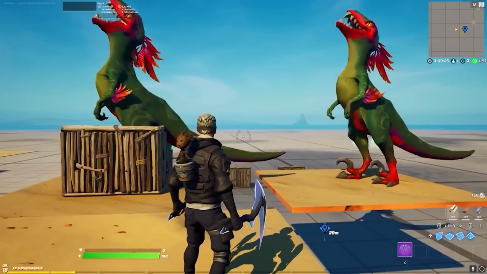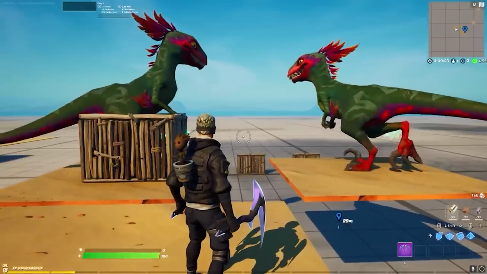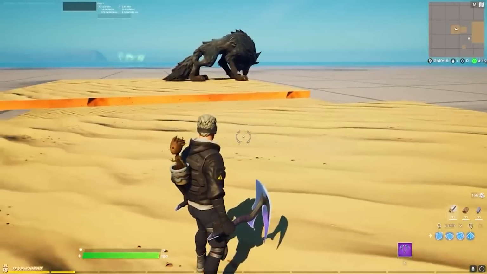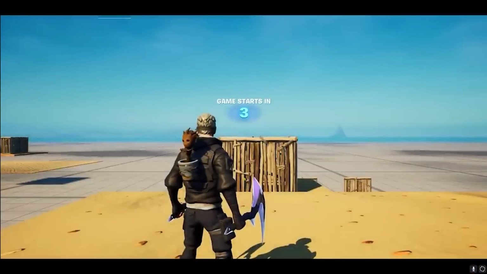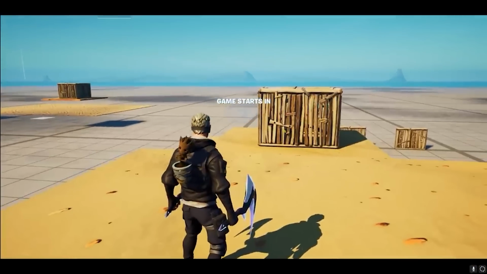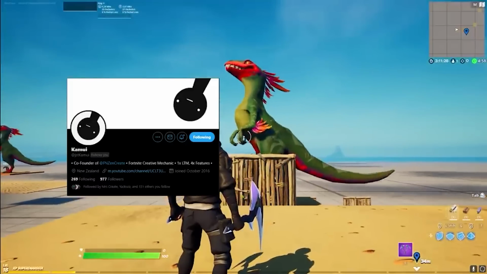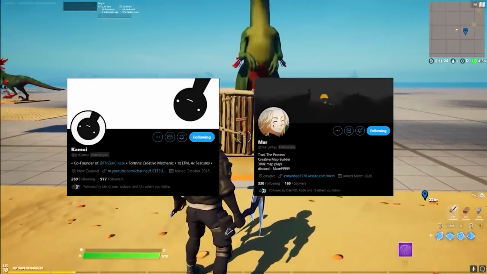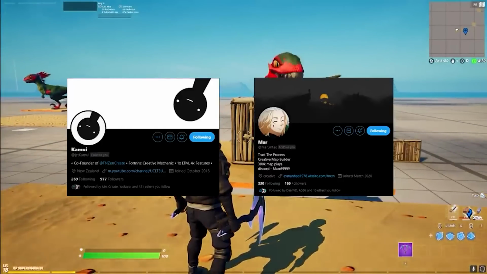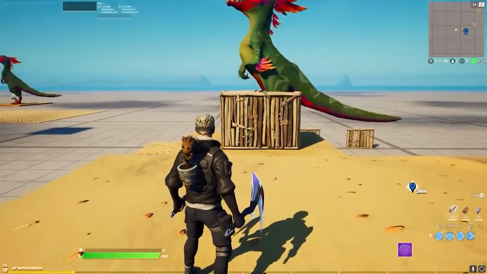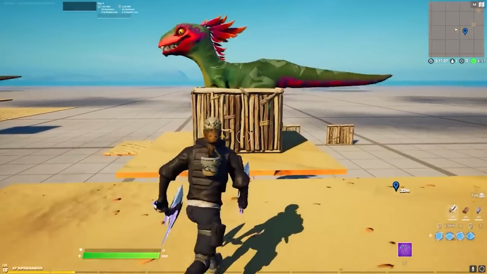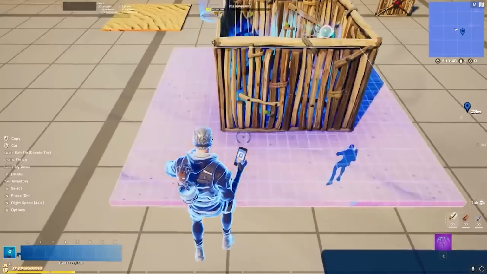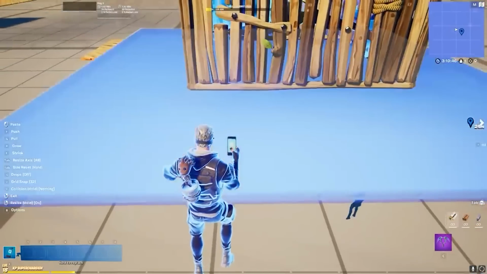Number 1 is the giant white left glitch. This one was introduced with the introduction of the white left device, which was back then our first real NPC device, and everybody was so hyped, but nobody really played around with it too much. Until two creators, Kamehameha and Mar, found out a way to make them just a little bit bigger. Back then, that was one of the coolest things that happened to the wildlife spawner, because we didn't have riding back then. There was not really much you could do with the wildlife besides just playing around with them and shooting them. They had not really a lot of options, but making them big was something really unique.